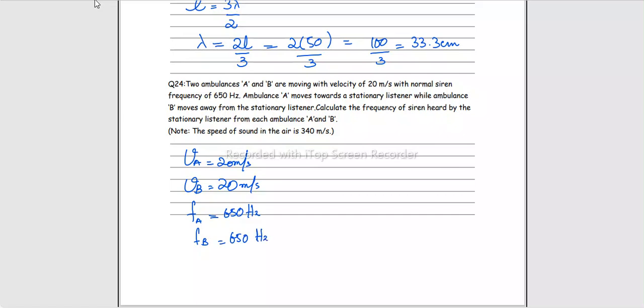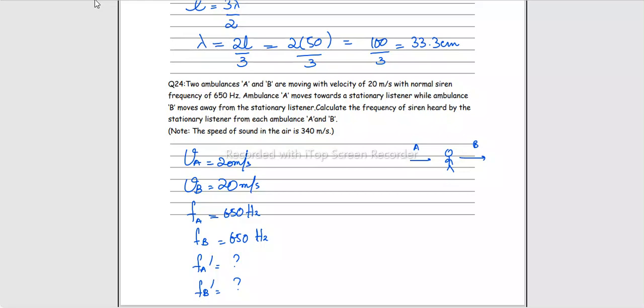Ambulance A moves towards a stationary listener, while ambulance B moves away from the stationary listener. Calculate the frequency of siren heard by the stationary listener from each ambulance. That is, you are to calculate FA dash, the apparent frequency from ambulance A, and FB dash, the apparent frequency from ambulance B.